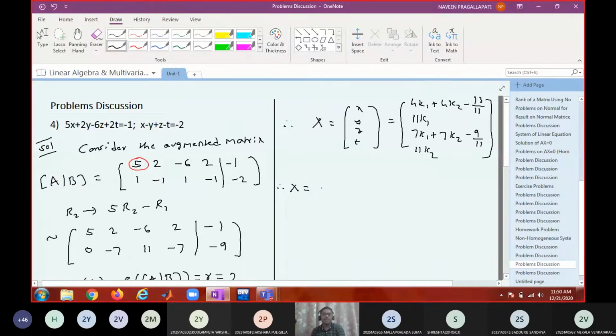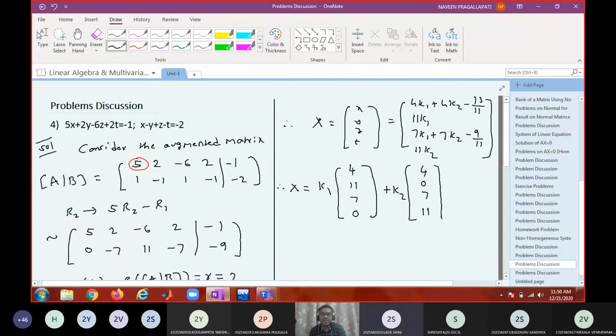So again try to write it as a linear combination of three vectors. What is x? If I write k1 outside, what will be the first vector? (4, 11, 7, 0) k1 plus (4, 0, 7, 11) k2 plus the constant vector (minus 13 by 11, 0, minus 9 by 11, 0).